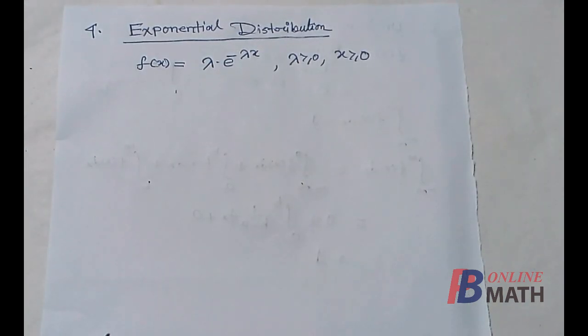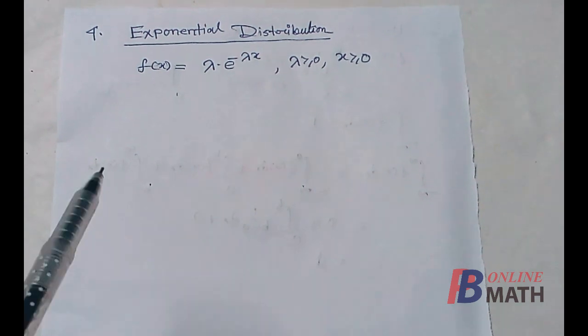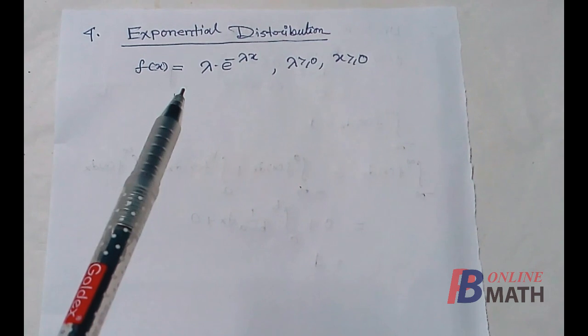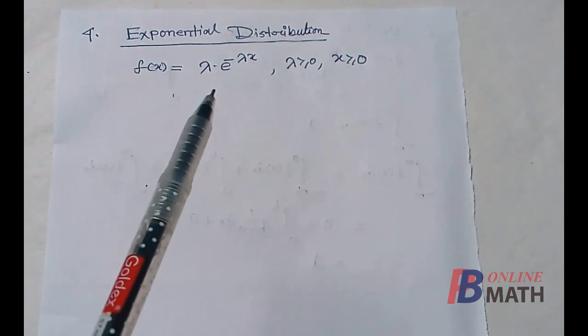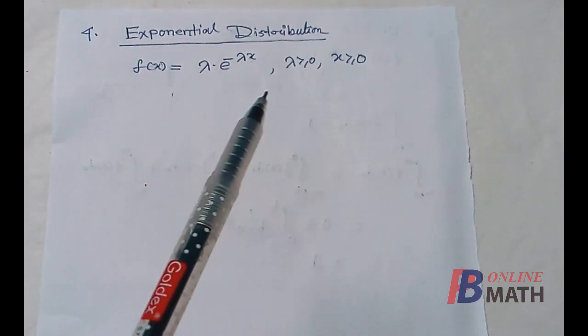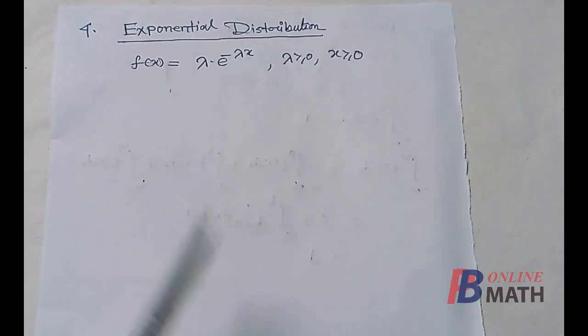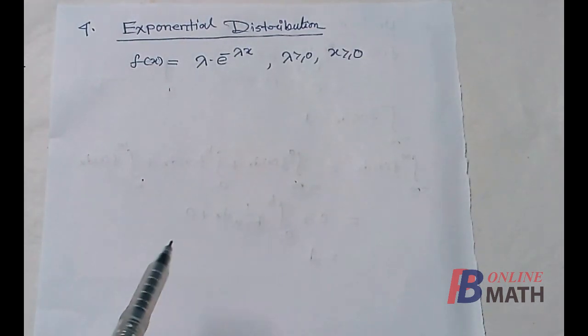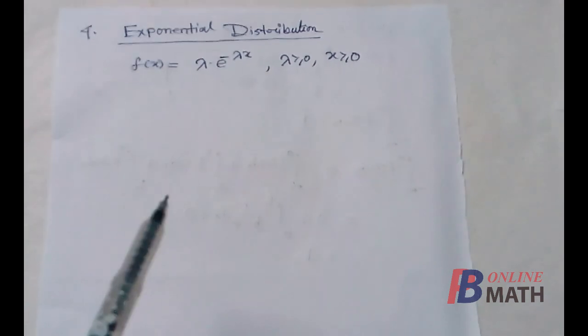Next we consider the exponential distribution. The density function for the exponential distribution is given by fx equal to lambda into e to the power minus lambda x, where lambda is a non-negative parameter and the range of x is greater than or equal to 0. So we need to prove that this fx represents a PDF.